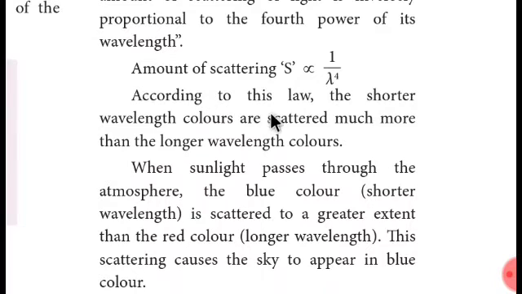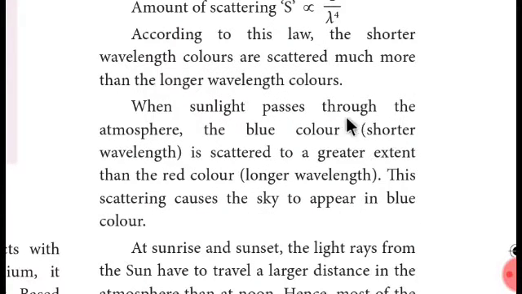Wait a minute. Okay. According to this law, the shorter wavelength colors are scattered much more than the longer wavelength colors. That's what I said. If a color has a shorter wavelength, then it will scatter more. So according to me, blue color has a lesser wavelength, and due to that, it is going to scatter more. So we are seeing the sky as blue. Yeah, I'm correct. That's the reason.